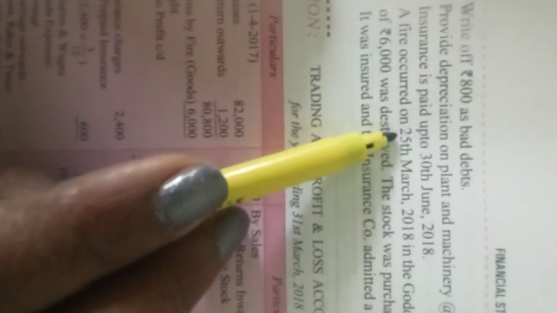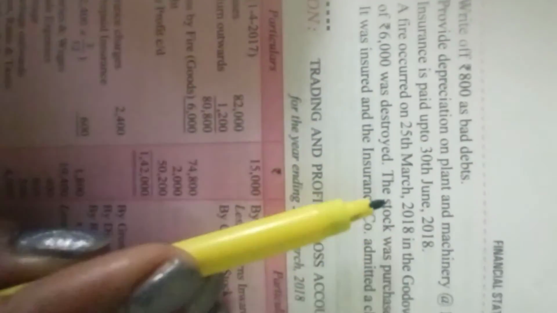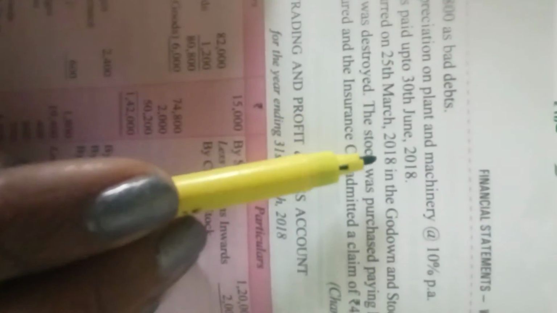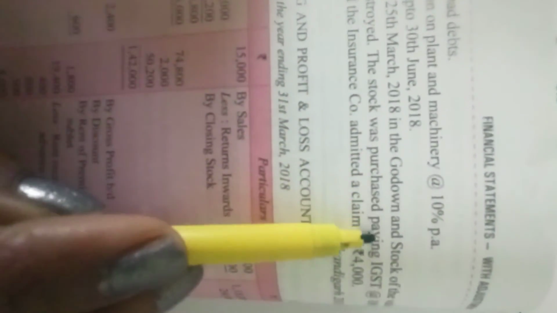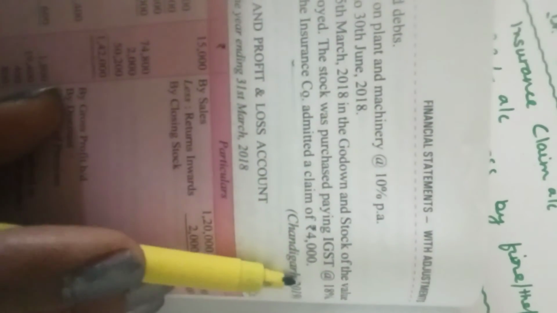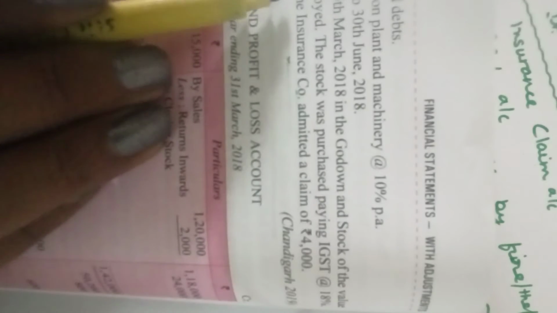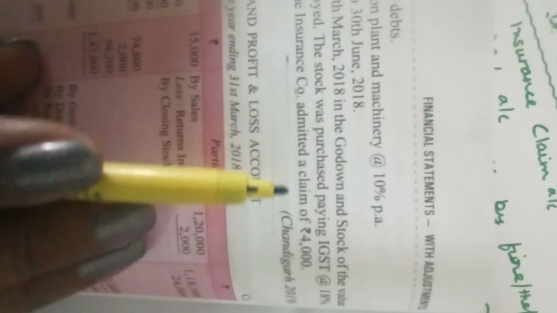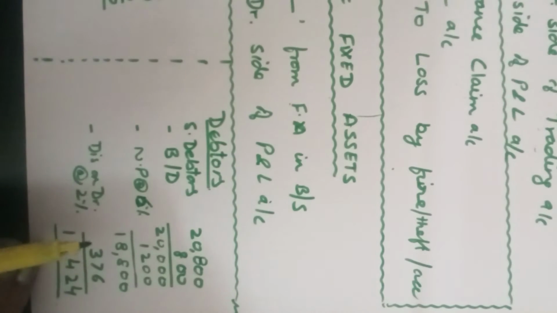A fire occurred. This is the abnormal loss. Fire occurred on 25th March 2018 in the godown, and stock of the value of rupees 6,000 was destroyed. The stock was purchased paying the IGST at 18%. It was insured and the insurance company admits a claim of rupees 4,000. Now let us see how the question proceeds. One by one we proceed.